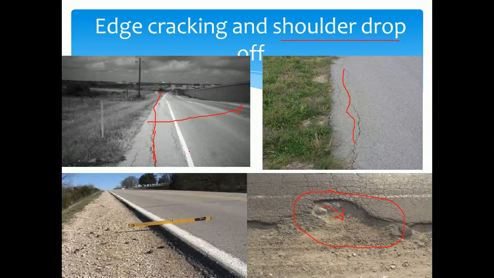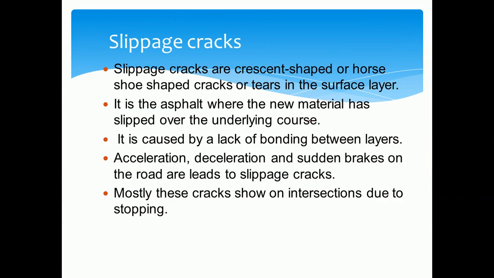This is also one of the most important defects you may observe in flexible pavement. What is the remedial measure? You have to remove this vegetation and provide the proper thickness of the different courses used at the shoulder area. So this is regarding edge crack and the shoulder drop.